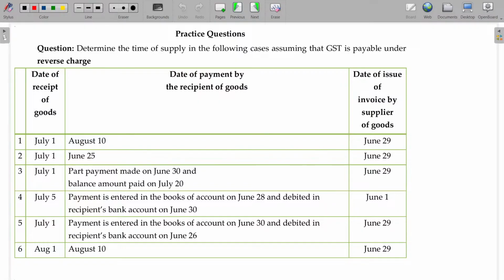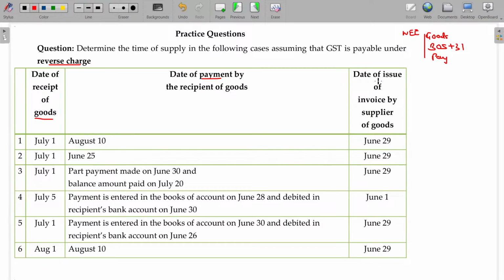Determine the time of supply in the following cases, assuming GST is payable under reverse charge. This is RCM basis, and it's all about goods. In case of RCM, for any bill of supply sent by the supplier, you have to add 31 days. So what are the 3 dates? Goods received date, bill date plus 31 days, and payment date. Among the 3, whichever is earlier will be taken.